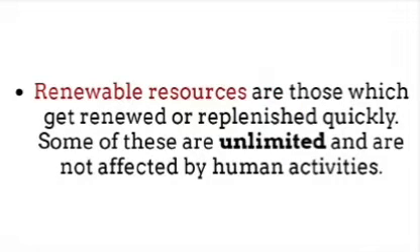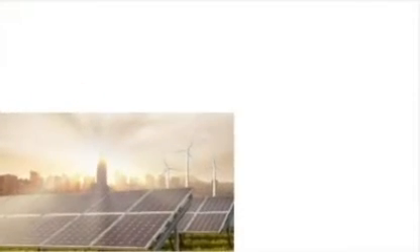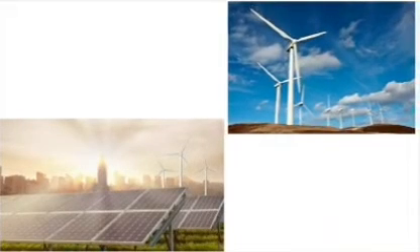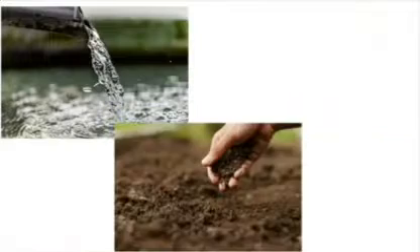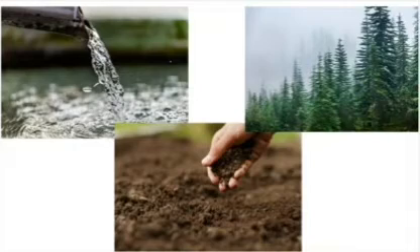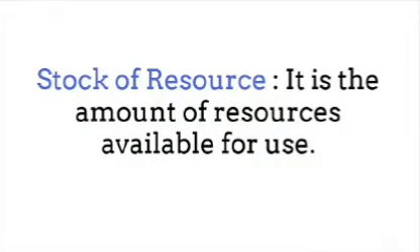Renewable resources are those which get renewed or replenished quickly. Some of these are unlimited and are not affected by human activities, such as solar and wind energy. Yet careless use of certain renewable resources like water, soil and forest can affect their stock. Water seems to be an unlimited renewable resource. But shortage and drying up of natural water sources is a major problem in many parts of the world today. Stock of resource is the amount of resources available for use.